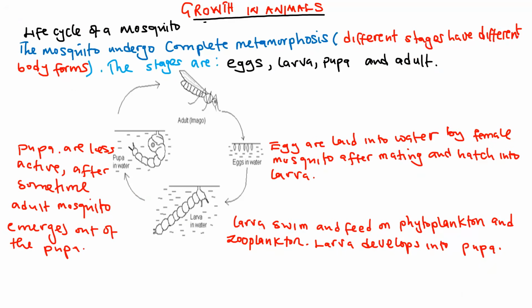Okay, so the other thing that we need to know is seed dormance. Before we come to growth in animals, you need to know something about seed dormance, which is just a state or condition during which the seed carries out minimal metabolic reactions. During this period, the seed cannot germinate. You need to know the importance of seed dormance, which is to give time for the seed to reach full maturity, and also to prevent the seed from germinating when the conditions are harsh.